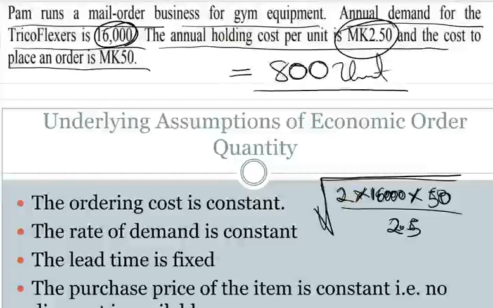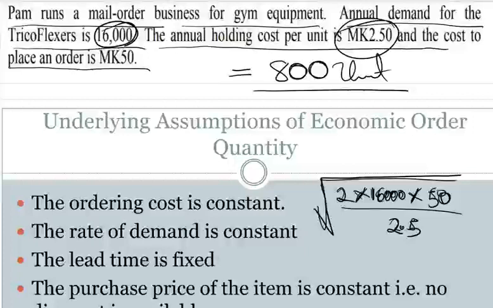So what you are saying is this is the most optimal quantity you need to order to minimize both your holding cost and your ordering cost. That means anything above won't be at the lowest. This is at the lowest.